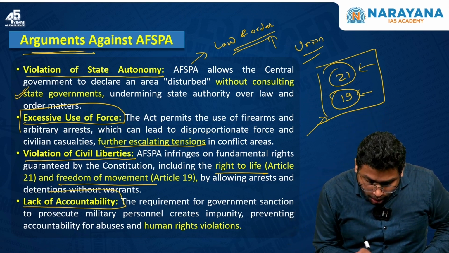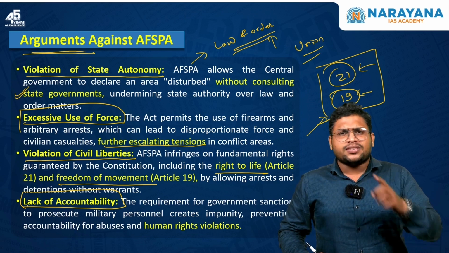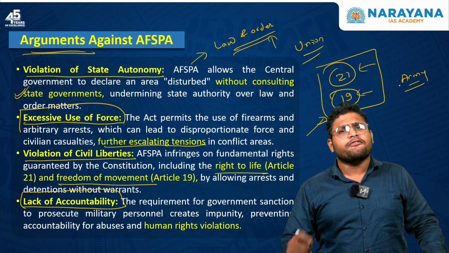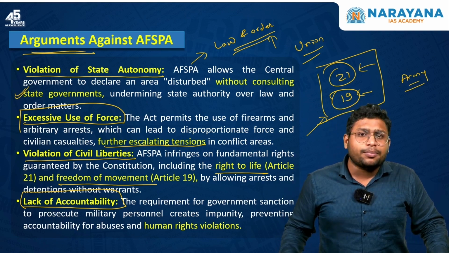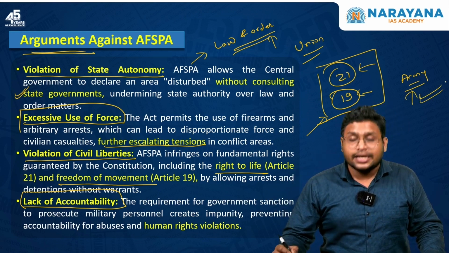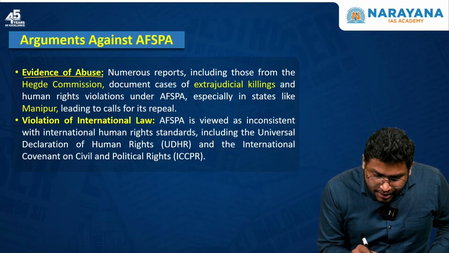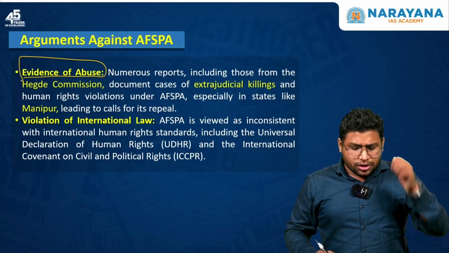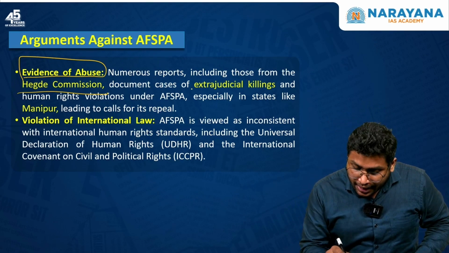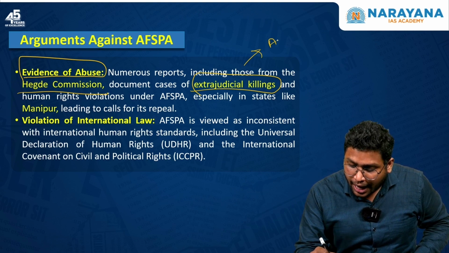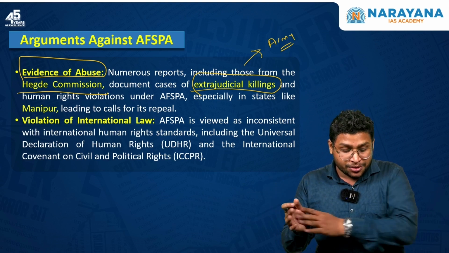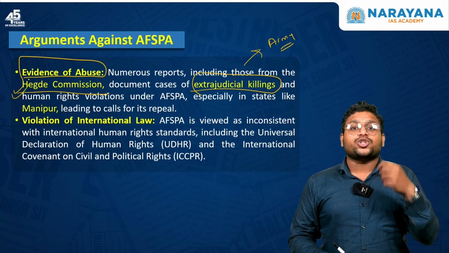Then what about the accountability? If any person is killed by any other person, let's say an army person is killing any other person whimsically, what about the accountability of the government or that army personnel? If you say that the person is completely allowed, then he will definitely kill anyone. And there are some evidences of abuse also. So there was a commission called Hegde Commission and there are many NGO reports who claim that there are some extrajudicial killings. That means army personnel are killing civilians too while killing these other militants. So we need to consider this issue again.